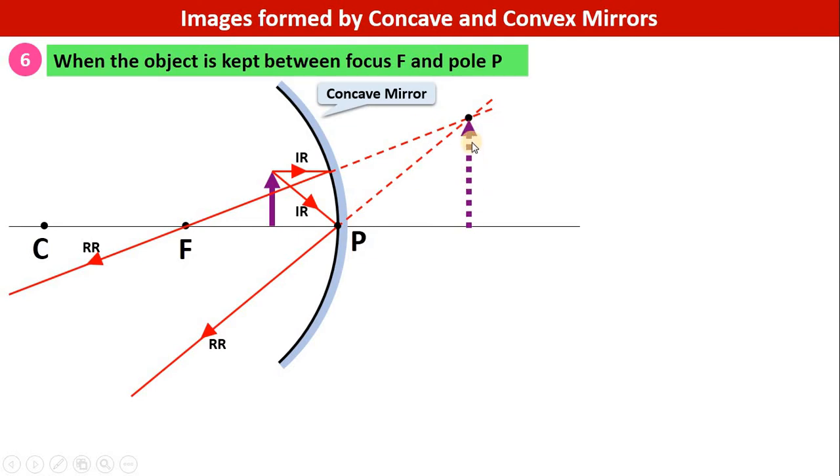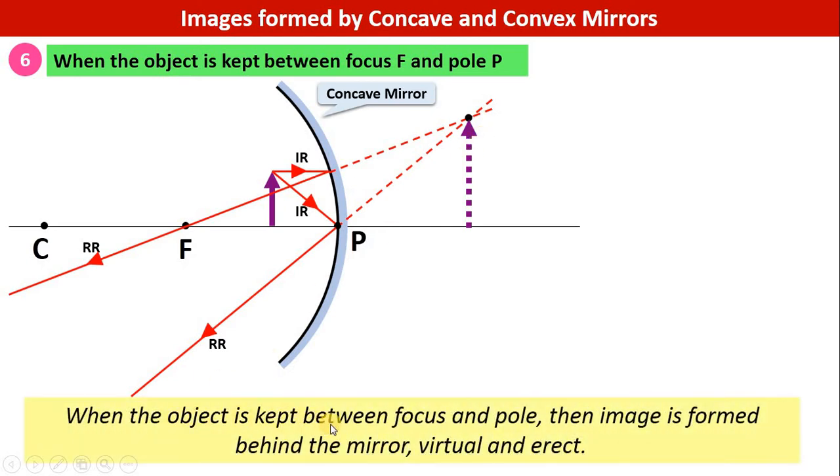We show virtual images by broken lines as shown here, and interestingly this time it will not be an inverted image, but an erect image or upright image. So when the object is kept between the focus and pole, the image is formed behind the mirror, virtual and erect. You can see this time the image is not inverted. It is virtual because the reflected rays did not actually intersect. They virtually appear to intersect over here.